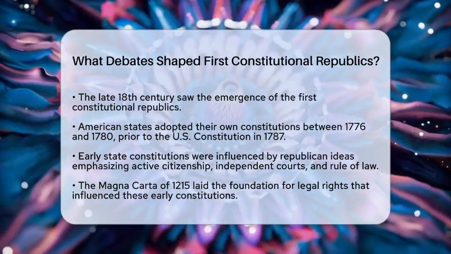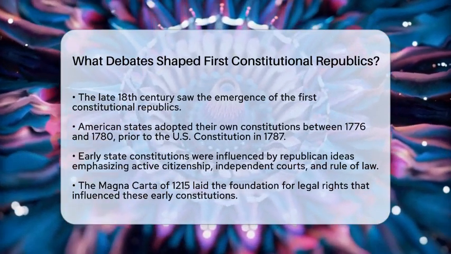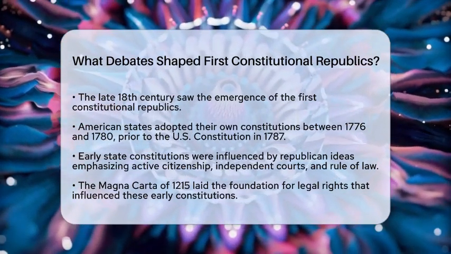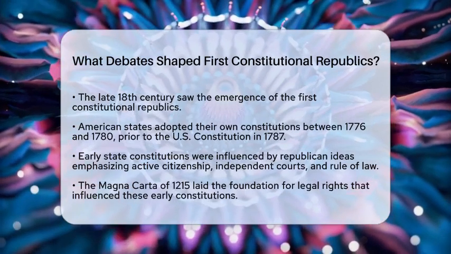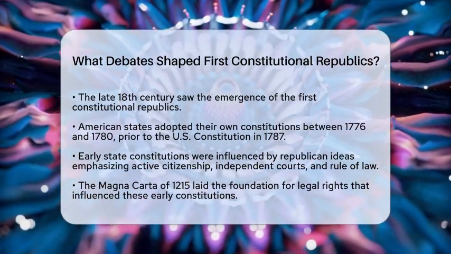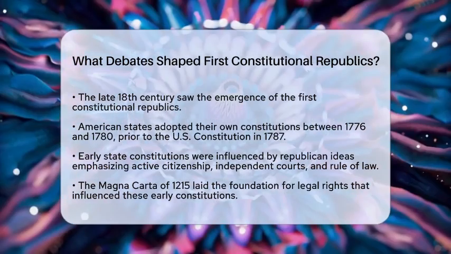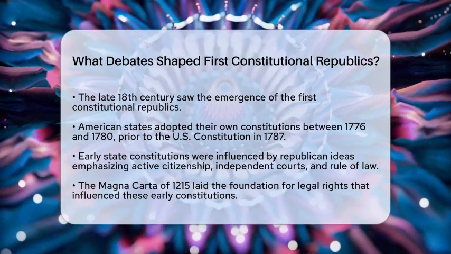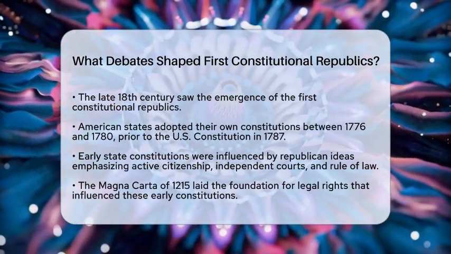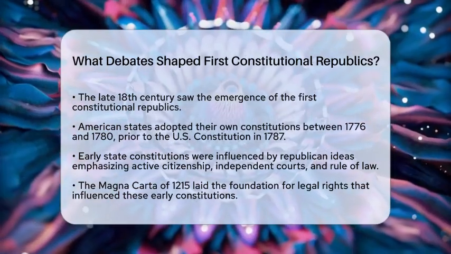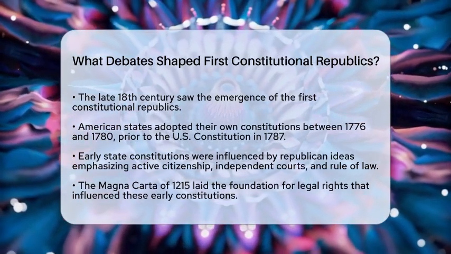In the late 18th century, the first constitutional republics started to take form. American states began adopting their own constitutions between the years of 1776 and 1780. This was before the United States Constitution was established in 1787. These early state constitutions were influenced by a mix of Republican ideas. They emphasized the importance of active citizenship, independent courts, and the rule of law.